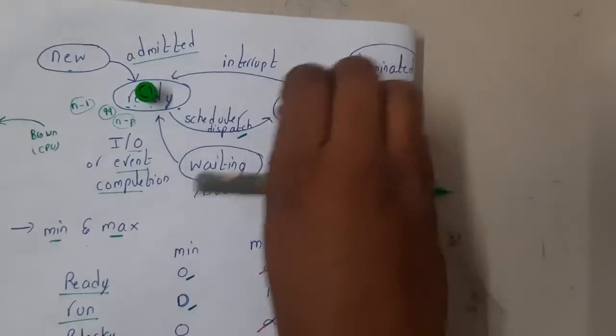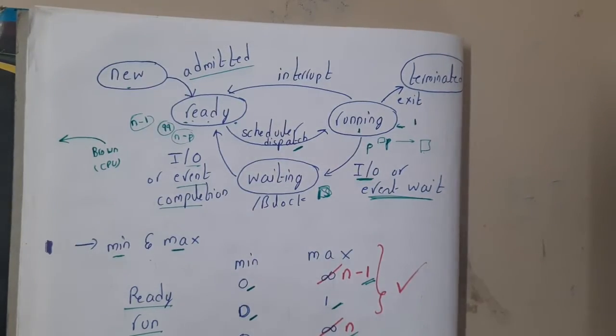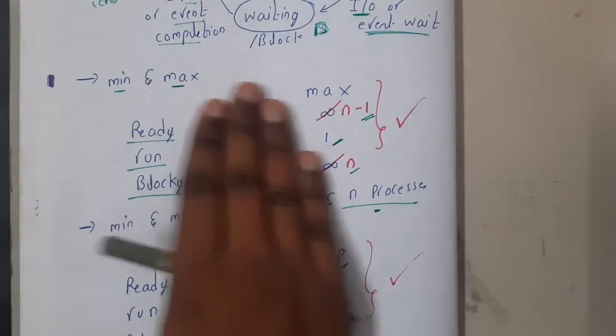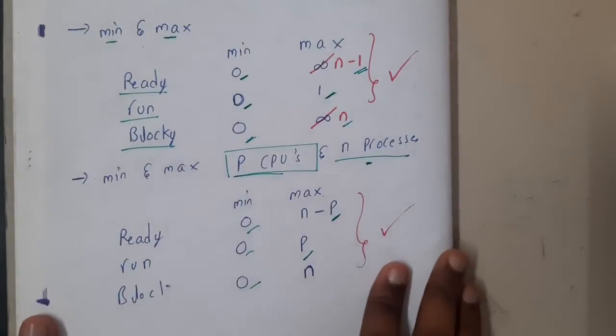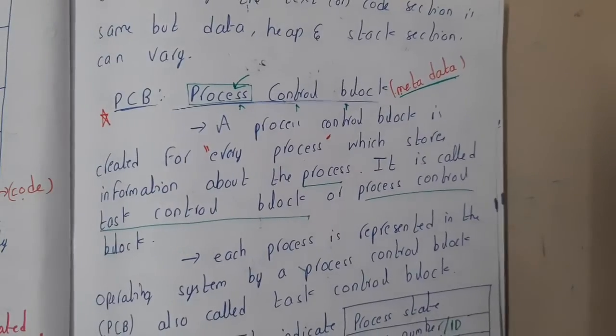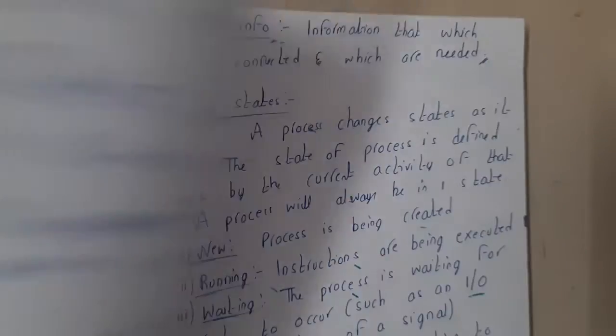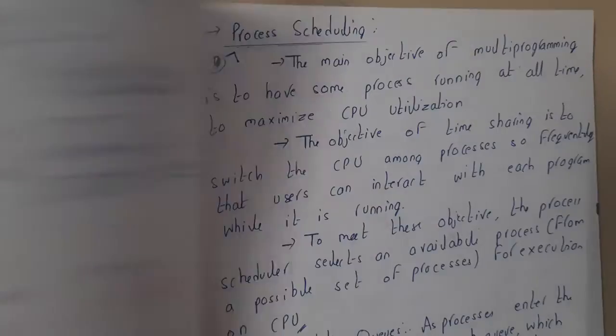Similarly for the blocked state, every one of them could be in the blocked state. There is no restriction, so n will be in the blocked state. Got it? I understand that a few students might have some basic confusion about this, so try to analyze it on your own once again, guys. You will get a clear idea. Now I hope everyone got a clear idea of the concepts of process, program, PCB, and process state, right?